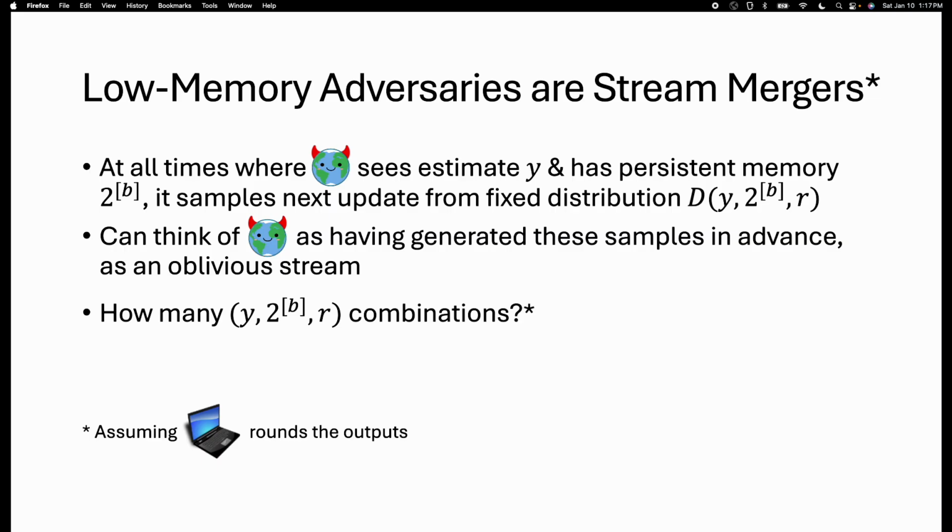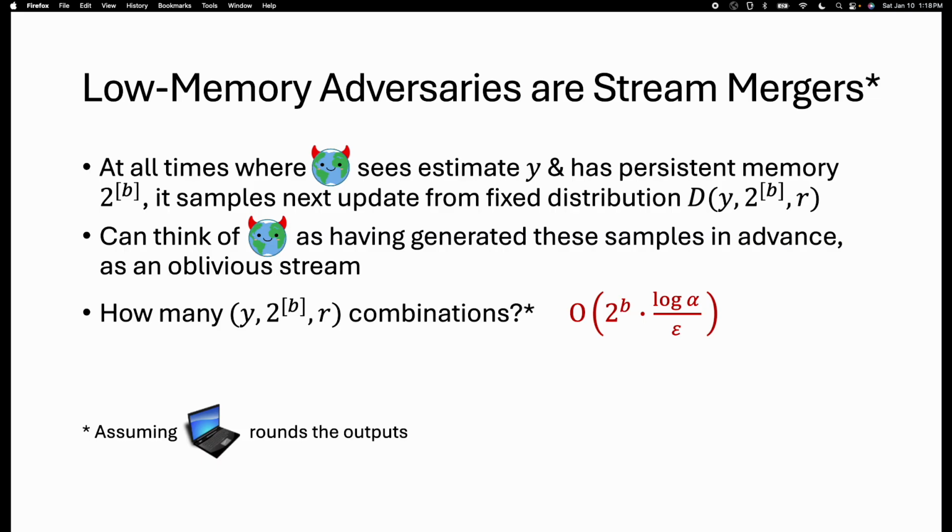So what we can do is a thought experiment. Of all the distributions that the adversary can possibly generate from throughout its interaction with the streaming algorithm, let's just generate all these samples in advance. While the adversary is interacting with the streaming algorithm, it's not going to generate on the fly. It's just going to look up the next sample from the right distribution. So all we have to figure out is how many different distributions there can be throughout the adversary's interaction with the streaming algorithm.